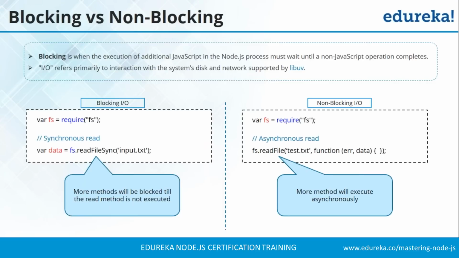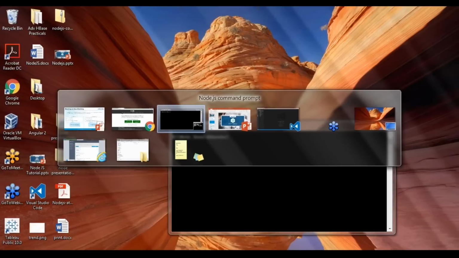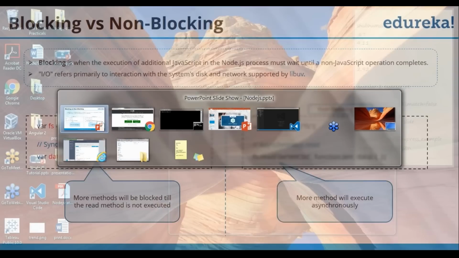So in non-blocking IO, the execution of additional JavaScript in the Node.js process must wait until the non-JavaScript operation completes. Now let us create a Node.js project and execute this blocking IO and non-blocking IO so that you will get an idea of how to work with Node.js projects.